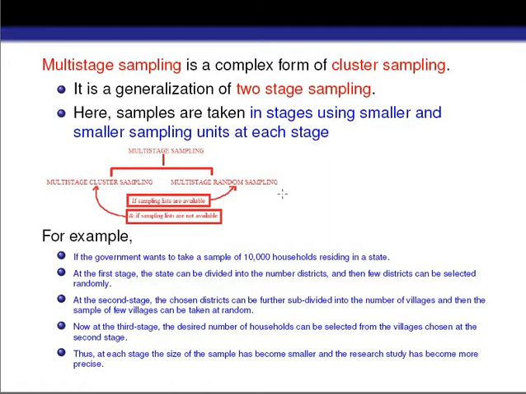Whatever process we use for taking a sample from the population in both sampling techniques is almost the same.